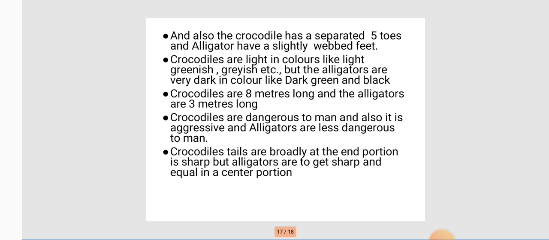Next, crocodiles are dangerous to man and also aggressive, and alligators are less dangerous to man and eco-friendly to human beings. Crocodile tails are broad at the end portion and sharp, but alligator tails are sharp and equal in the center portion.